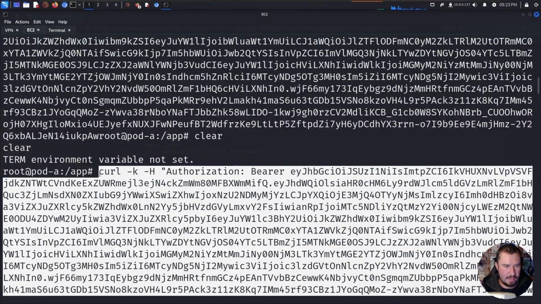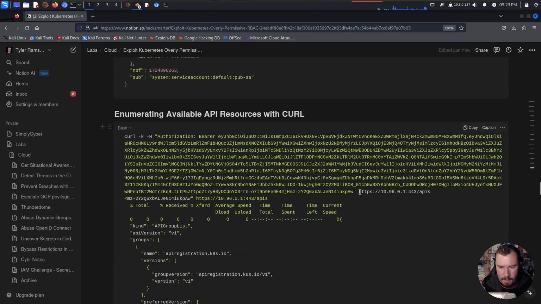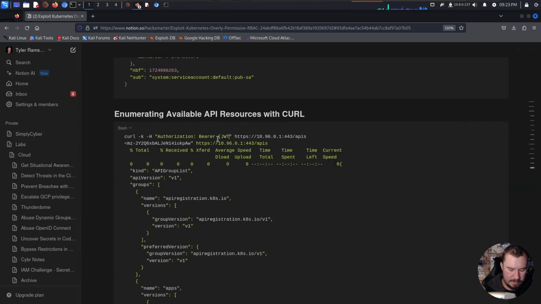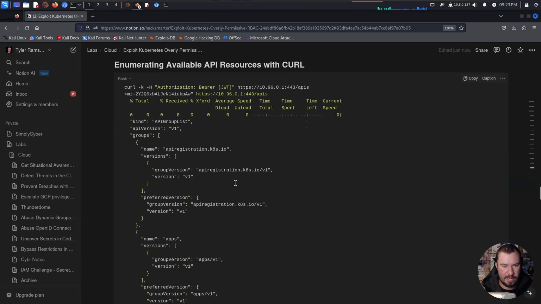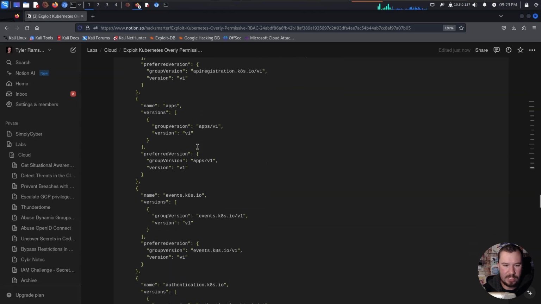We'll copy all of it right now, jump over to our notes, but we'll put a placeholder here for the JWT. A little bit easier to read. So what are we given? Well, we have an API group list, and we have a few different APIs, API registration.